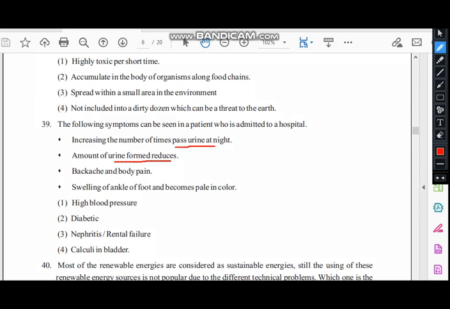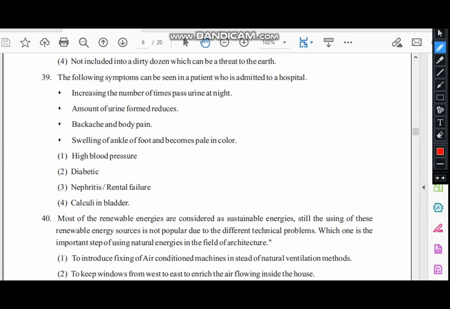Now, an increase in the number of times passing urine is more suitable to diabetes, and the amount of urine formed reduces as well. Swelling of the ankle or foot and becoming pale in color. Here they say the amount of urine formed reduces, so it is occurring mostly in renal failure. So this is renal failure, and we can observe swelling of the ankle. So the most suitable one is the third one.